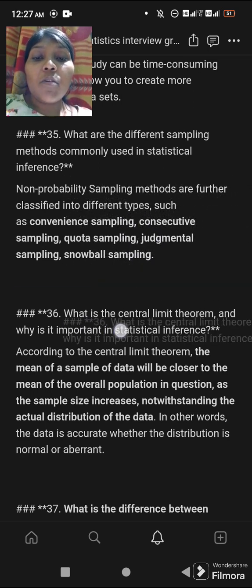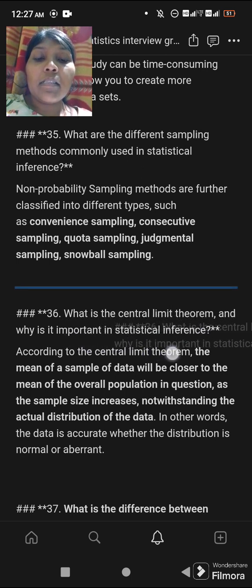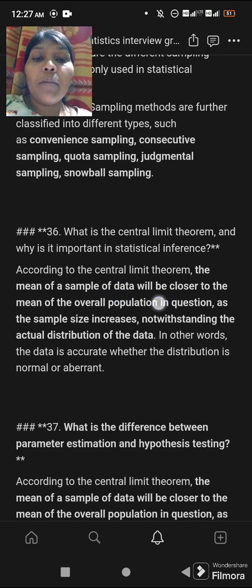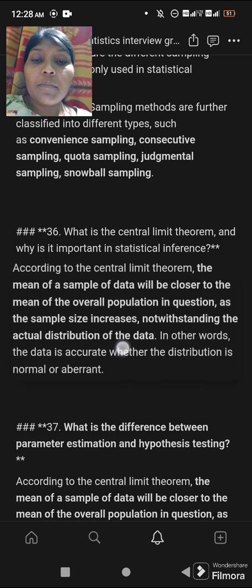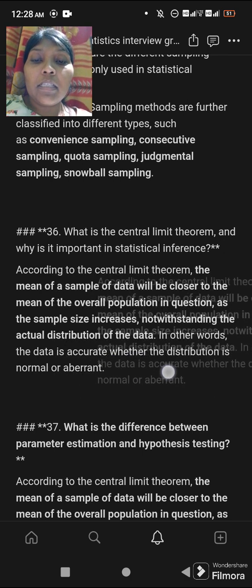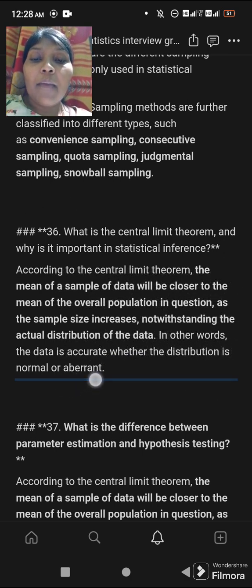Next, 36th question is, what is the central limit theorem and why is it important in statistical inference? According to the central limit theorem, the mean of a sample of data will be closer to the mean of the overall population in question as the sample size increases, notwithstanding the actual distribution of the data. In other words, the data is accurate whether the distribution is normal or aberrant.